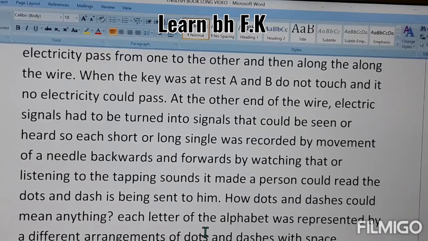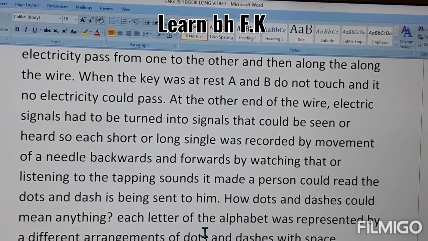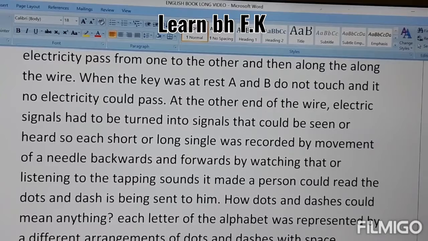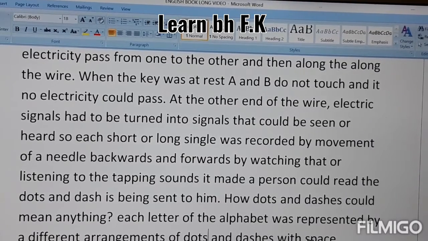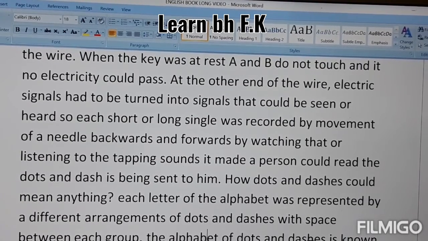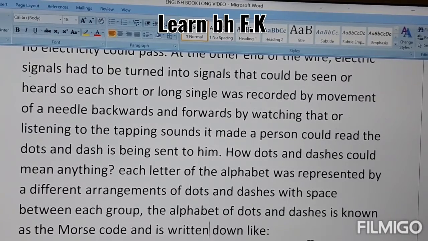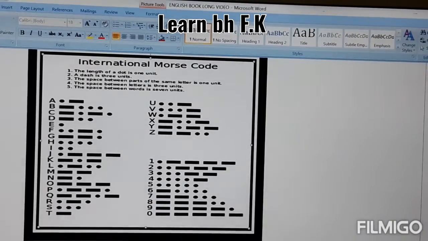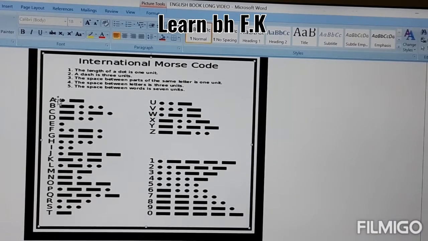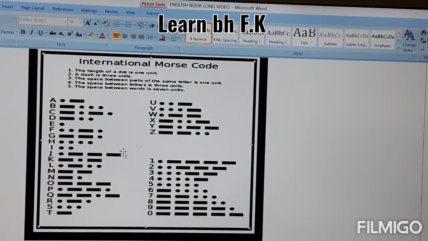Each letter of the alphabet was represented by a different arrangement of dots and dashes, which is shown in the picture also, with a space between each group. The alphabet of dots and dashes is known as Morse Code and is written like this. You can see here A is dot dash, B is dash triple dot, C is dash dot dash dot, and so on.